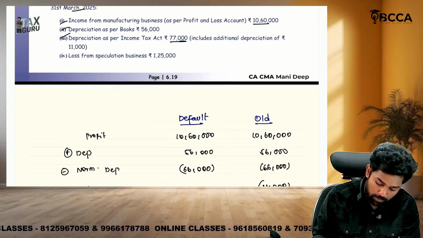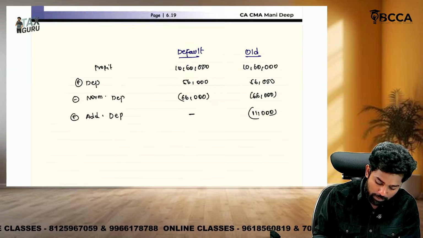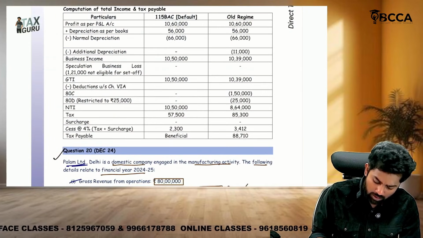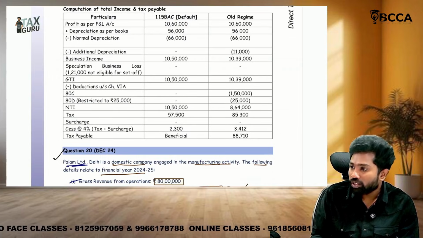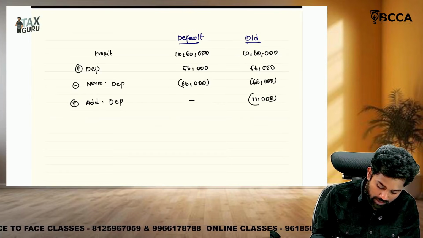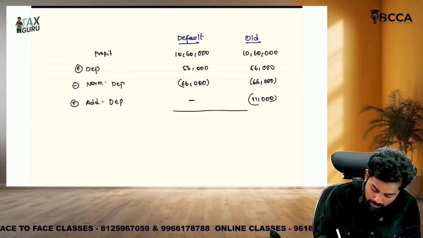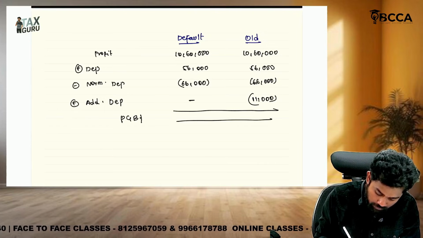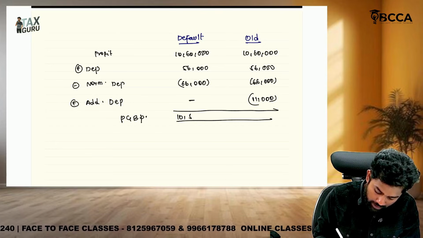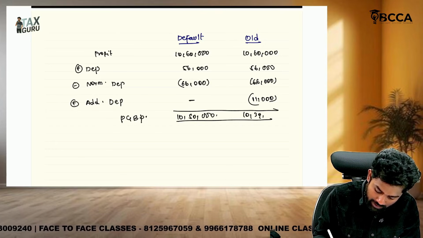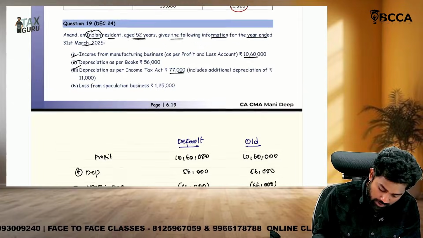Then loss from speculation business. Can loss from speculation business be set off, sir? Loss from speculation business has to be set off only against gains from speculative business, even under the old regime as well as under the new regime. So you will just skip that part. So what is the income under PGBP for you? 10,50,000 here, and here 10,39,000. Okay, this is the PGBP income.